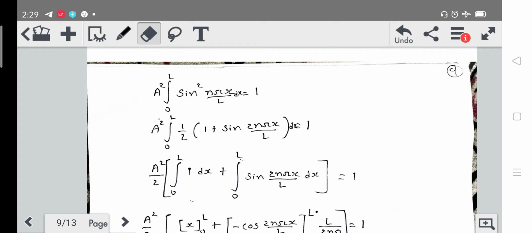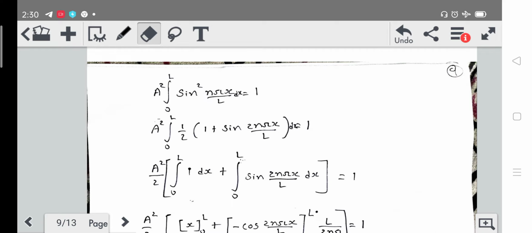We already know from trigonometric identities that sine square n pi x upon L is equal to 1 by 2 into 1 minus cos 2 n pi x upon L. So we are going to put the value of this in the equation.